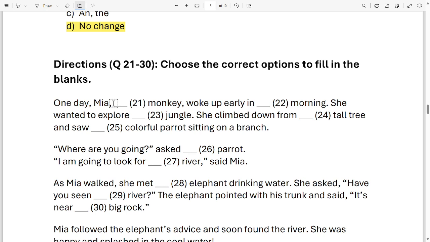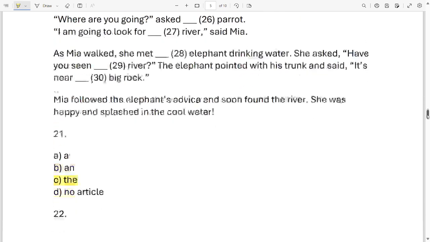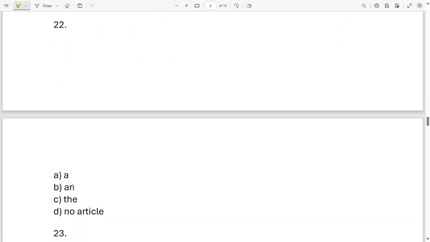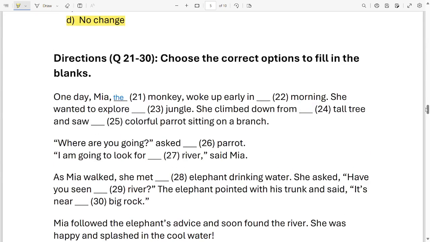The will come over here. Okay, next word. One day Mia the monkey woke up early in dash morning. Early in dash morning. What should the word come? Early in the morning. Let's put it over here and see if it sounds correct or not.